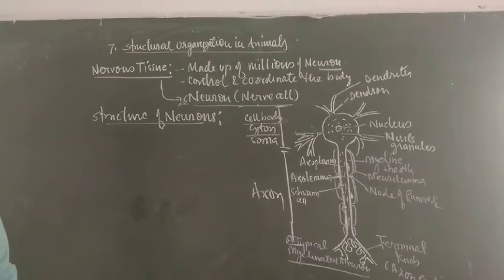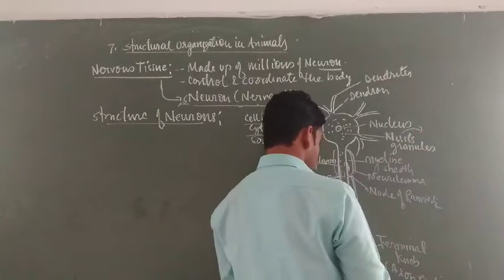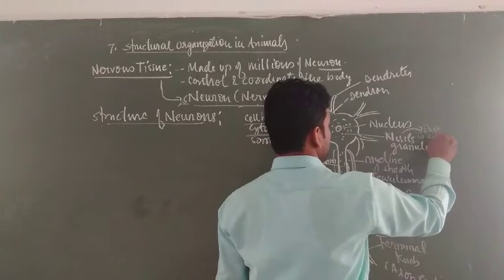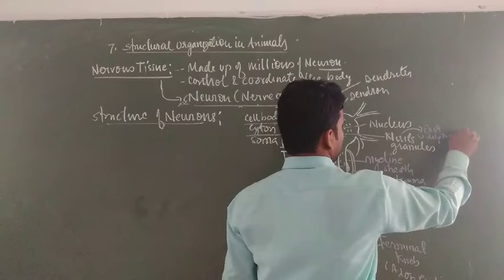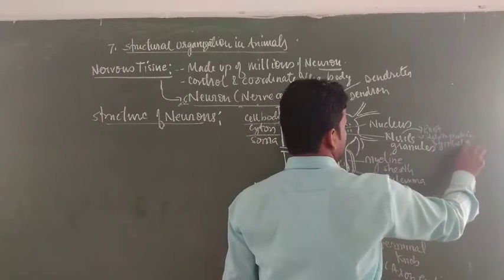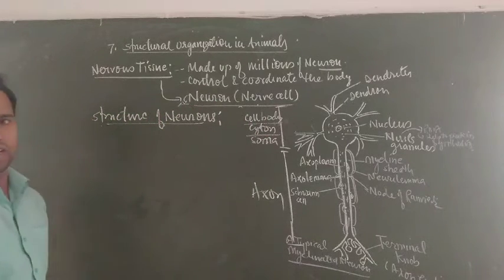This cytoplasm contains prominent conical and angular granules called Nissl's granules. These Nissl's granules are rich in RNA and concerned with protein synthesis. This is an important feature of Nissl's granules present in neurons, especially the cell bodies.